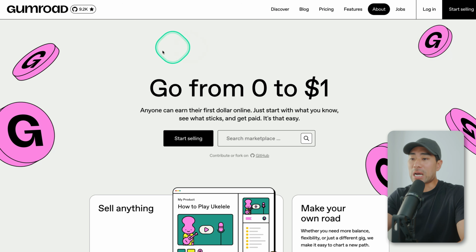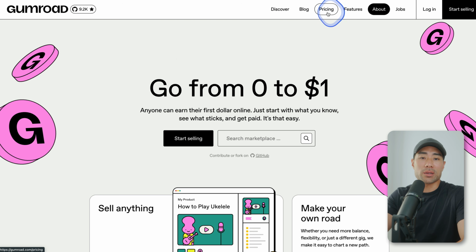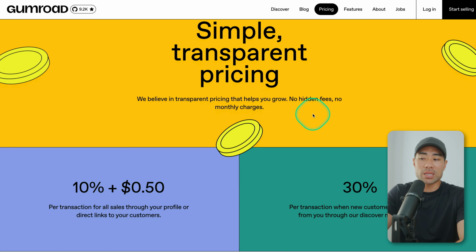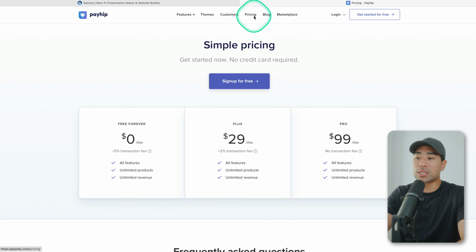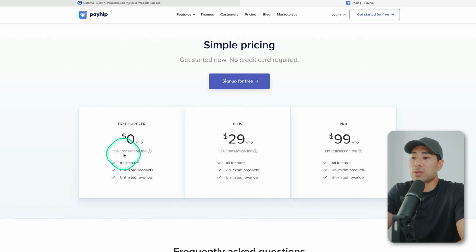Most of the time, people recommend telling you to use Gumroad to sell your digital products. However, I used to recommend it, but now because they've increased it to a 10% transaction fee plus 50 cents, this has become quite a lot for someone who's just starting out, right? Which is why I recommend an alternate and similar tool called Payhip, where their pricing is half the amount, right? 5% transaction fee plus any fees that PayPal/Stripe charges, and it's free to sign up.